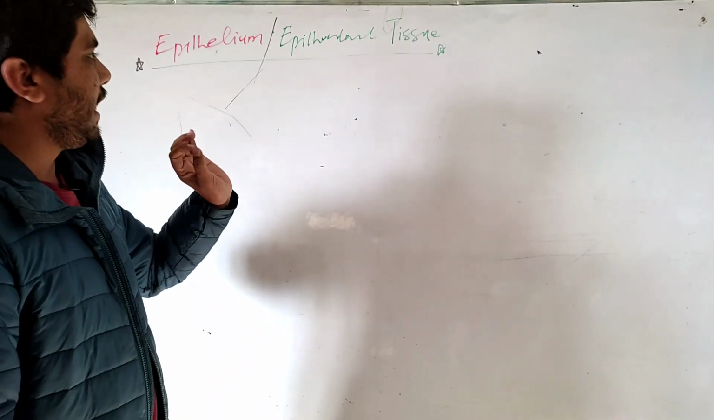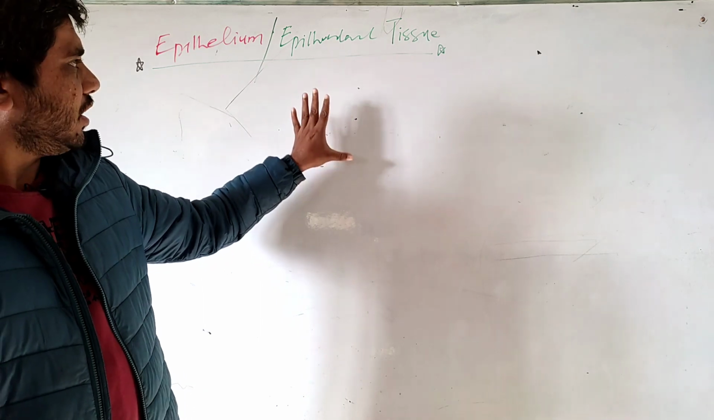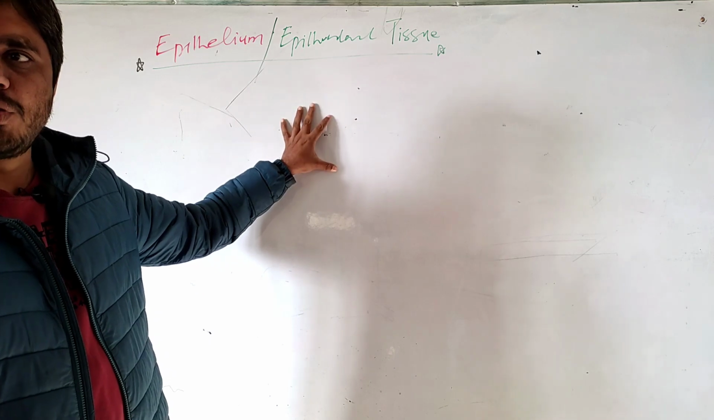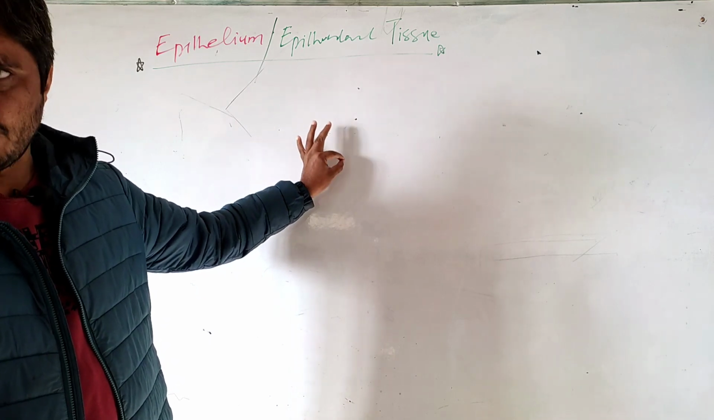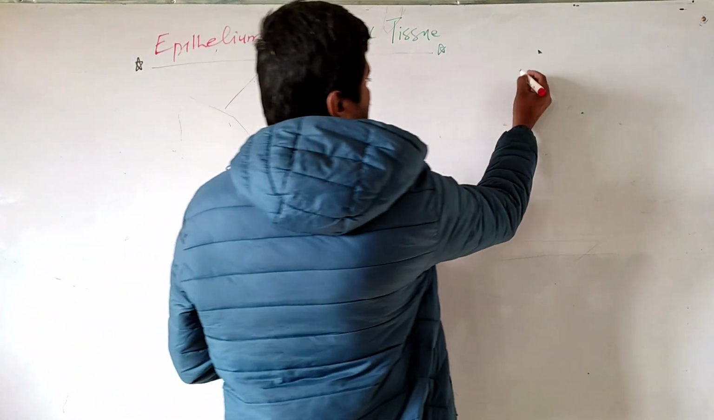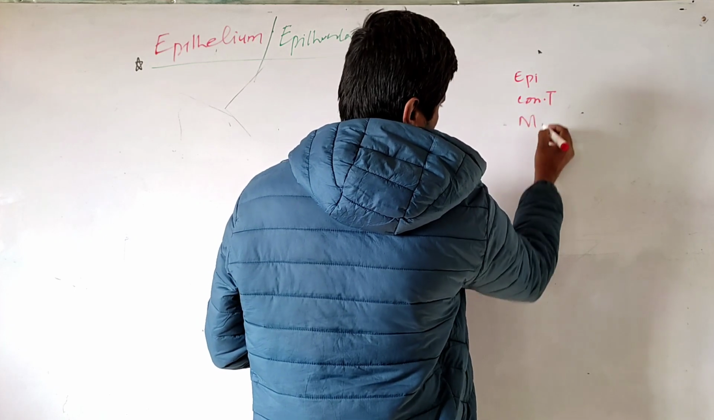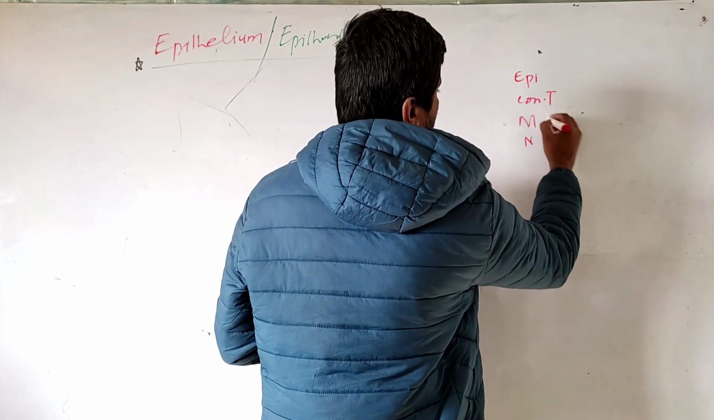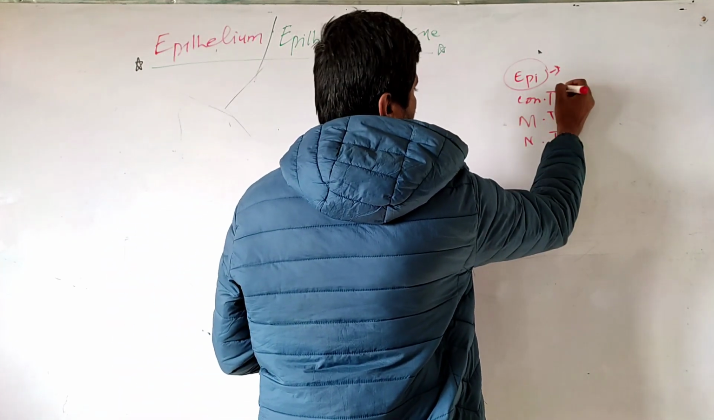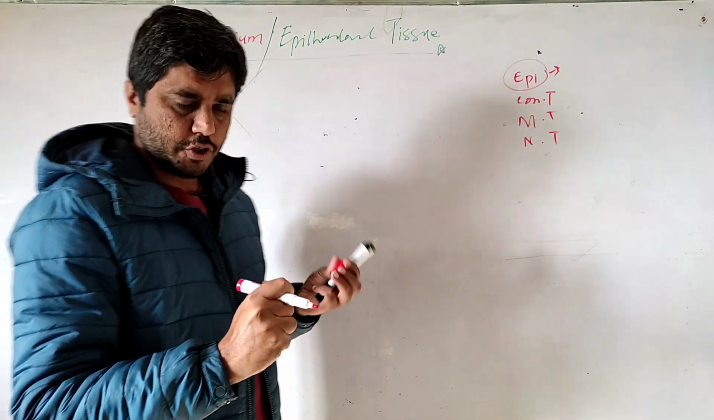So we will have a look at epithelium, or epithelial tissue. The first thing is that epithelium is one of the primary body tissues. The body has four primary tissues, as you know very well: epithelium, connective tissue, muscular tissue, and nervous tissue. So epithelium is one of the basic or primary body tissues. The rest of the three are connective tissue, muscular tissue, and nervous tissue.